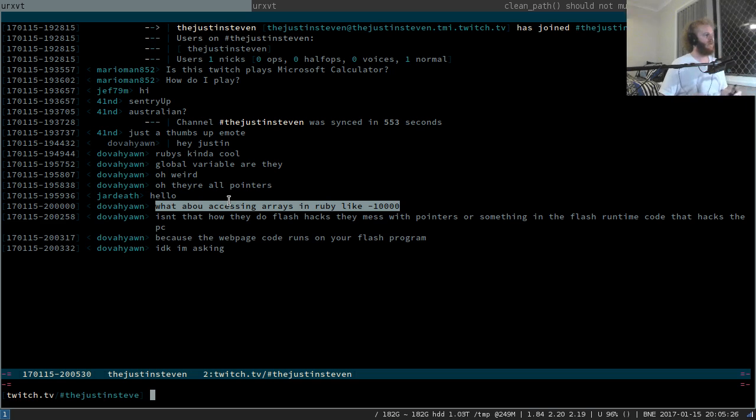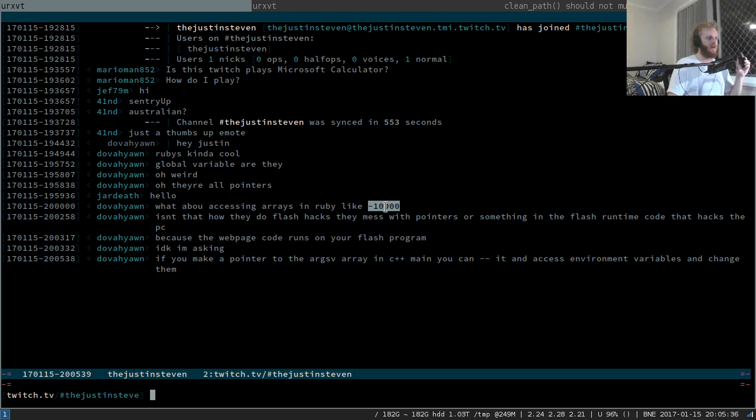Okay, so Doviorn, are you thinking that Ruby might be buggy when you access a large offset of an array, or a large negative offset of an array? Isn't that how they do Flash hacks? They mess with pointers or something?